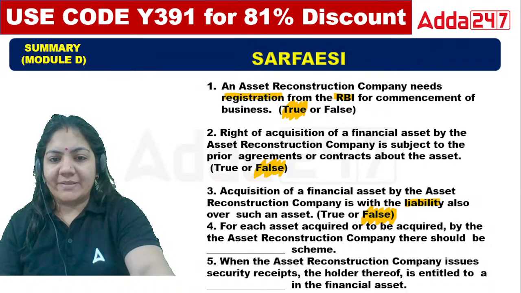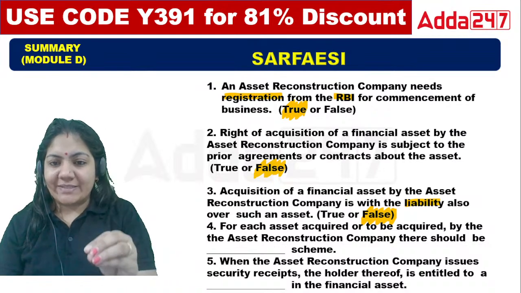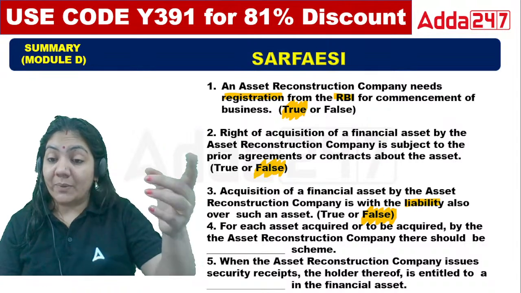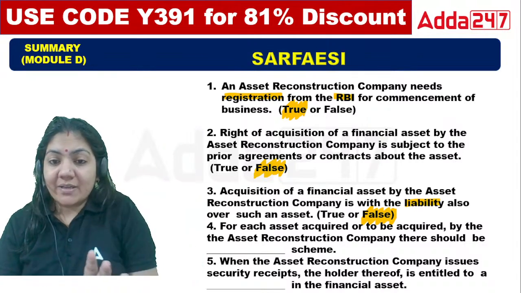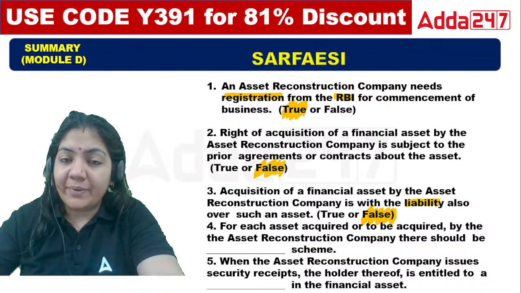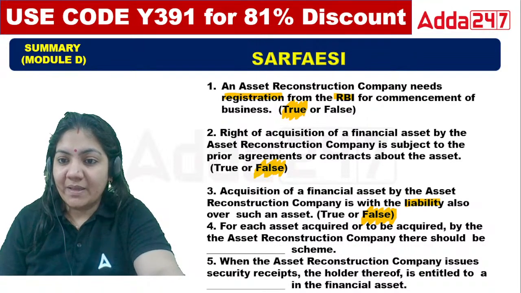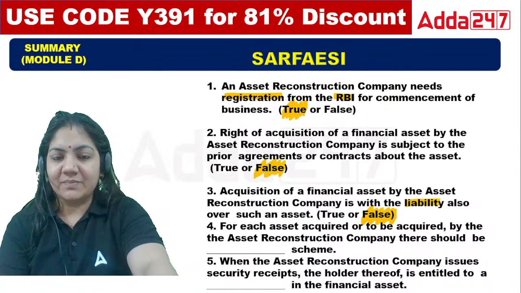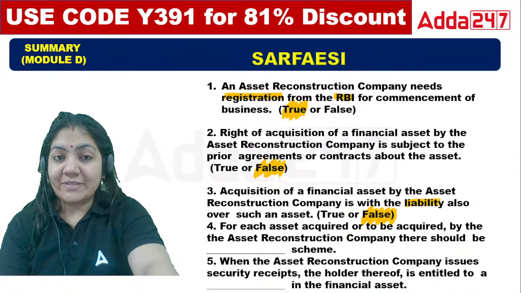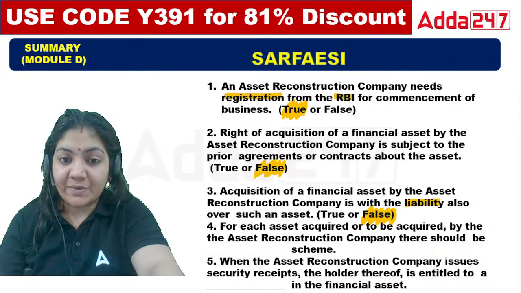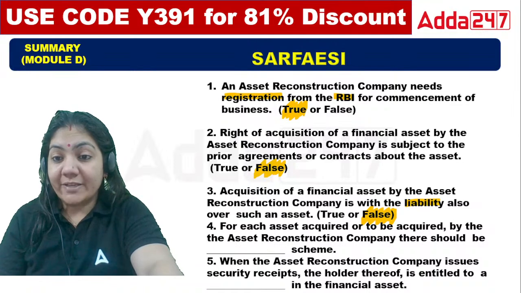For each asset acquired or to be acquired, that is, we are talking about the future, by the ARC company, there should be a combined scheme or a separate scheme. To be means future, and acquired is present. Present and future both are there.